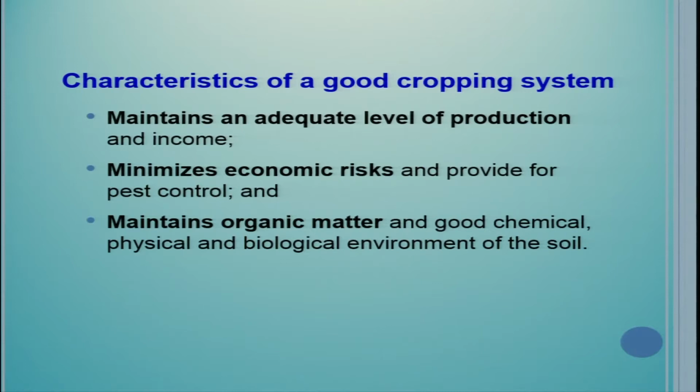Now let us see what are the characteristics of a good cropping system. Number one, it maintains an adequate level of production and income. Means we need to choose a kind of cropping system that gives you a sufficient level of production as well as a sufficient source of income. Number two, it minimizes economic risk and provides for pest control. There should be least risk.